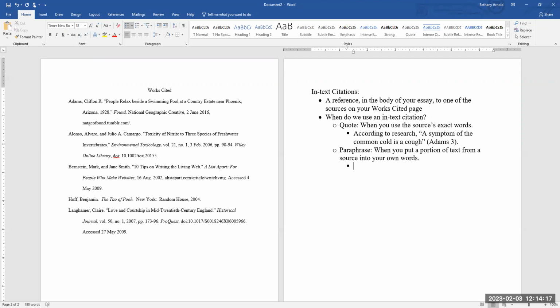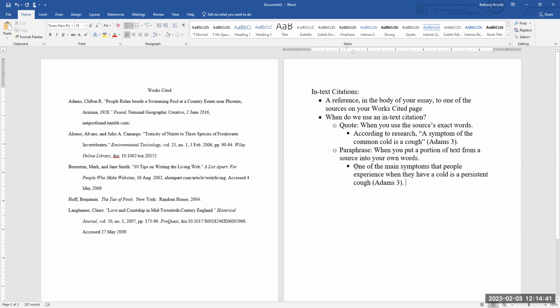So that would look something like this in your essay. One of the main symptoms that people experience when they have a cold is a persistent cough. And then I would have my citation.